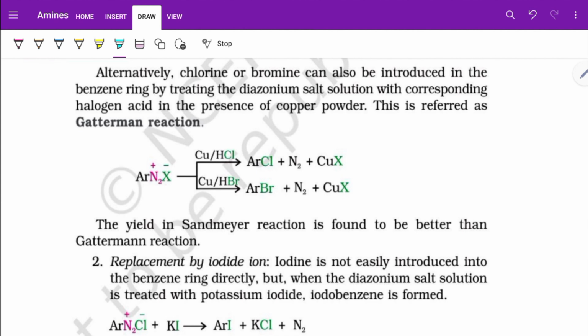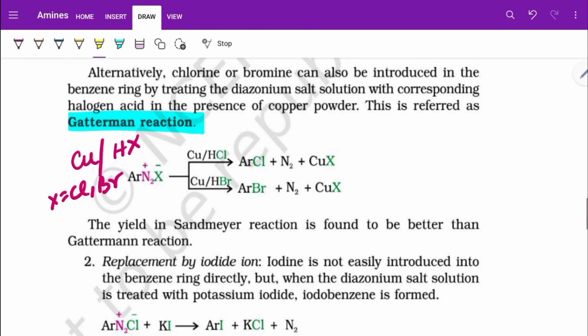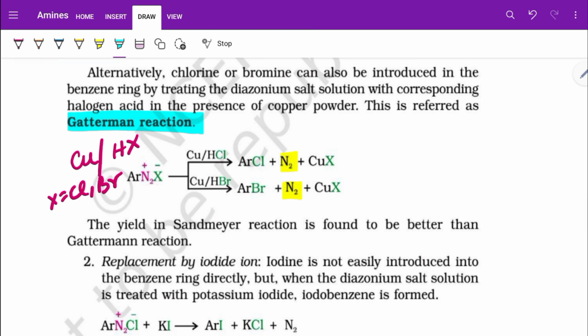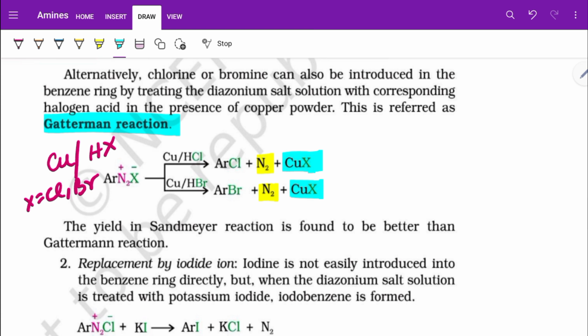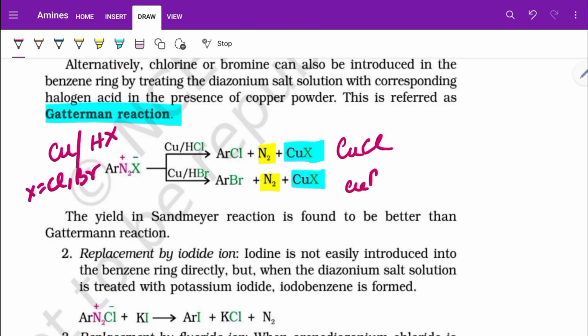There are other methods also, like the Gattermann reaction, where we use Cu and HX, where X is preferably Cl or Br, to obtain ArCl and ArBr. Here the side products are not only N2 but also CuX, that is CuCl or CuBr.